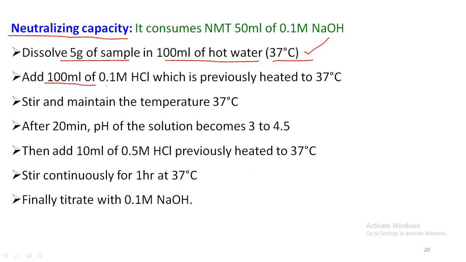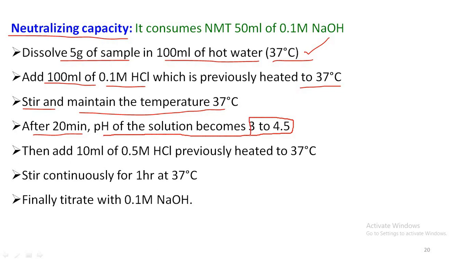Then add 100 ml of 0.1 molar HCl solution previously heated at 37 degrees centigrade, stir the solution and maintain the temperature at 37 degrees centigrade for about 20 minutes. After 20 minutes, the pH of the solution becomes 3 to 4.5. Then add 10 ml of 0.5 molar HCl solution previously heated at 37 degrees centigrade, and stir continuously for 1 hour, maintaining the temperature at 37 degrees centigrade.